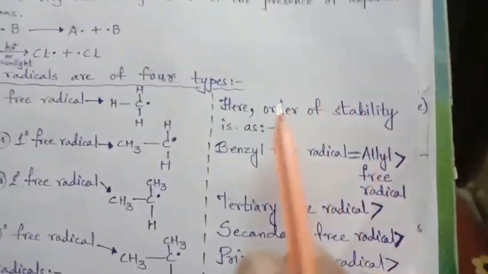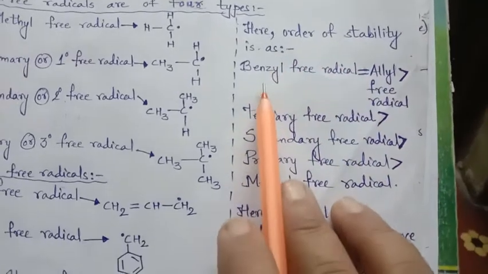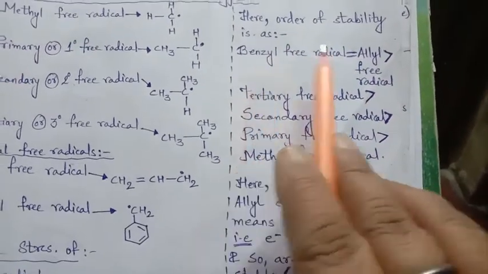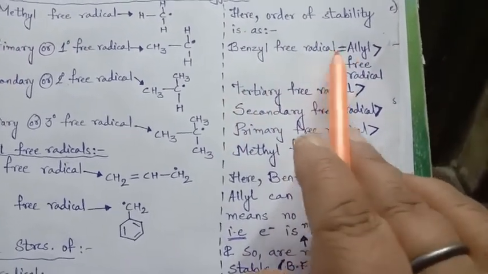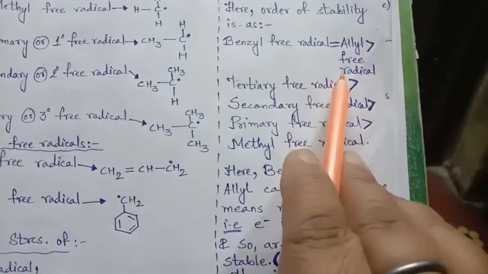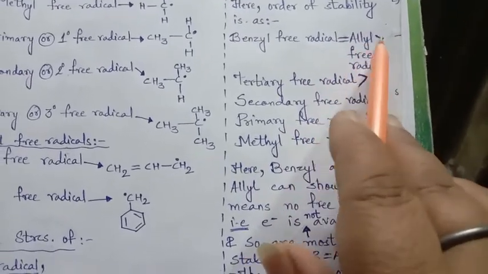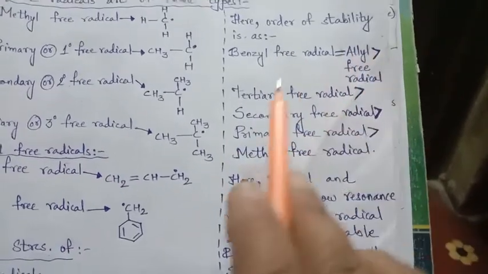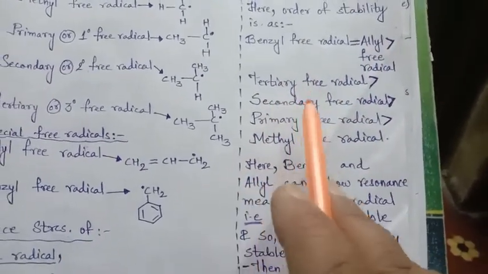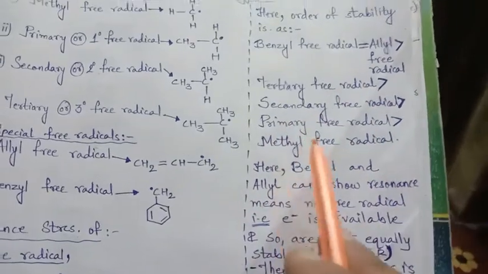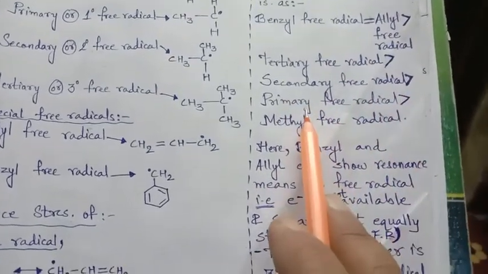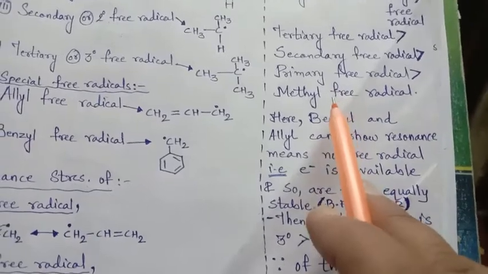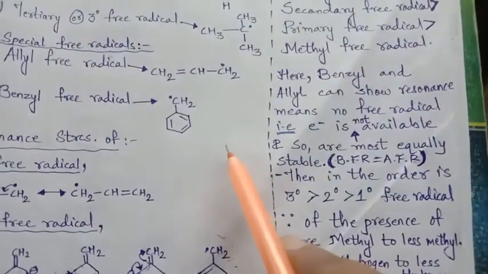Clear? So what I have explained here is the order of stability: benzyl free radical is equally stable as aryl free radical and allyl free radical, that means these are more stable than tertiary, tertiary is more stable than secondary, secondary than primary, and primary than methyl free radical, right?